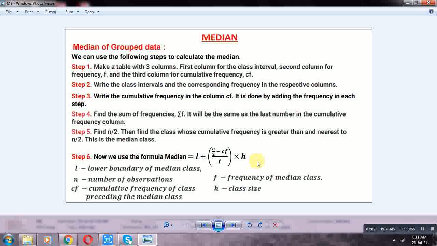Now we use the formula for the median of grouped data. Median Me is equal to L plus (N by 2 minus CF) by F into H. Here L is the lower boundary of the median class, N is the number of observations, CF is the cumulative frequency of the class preceding the median class, F is the frequency of the median class, and H is the class size or length of the class.